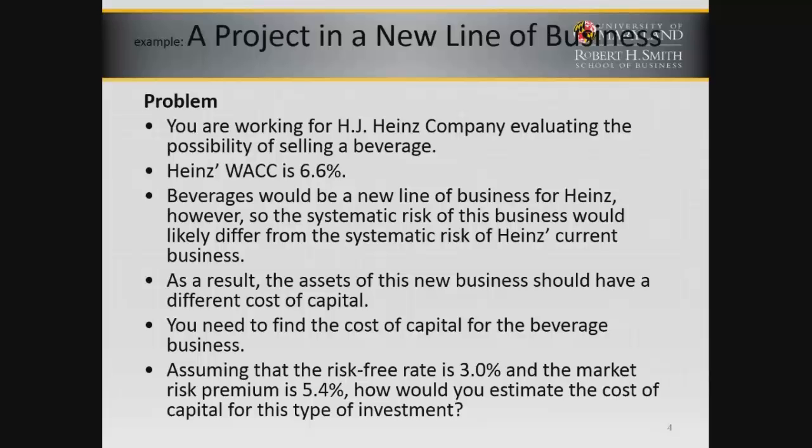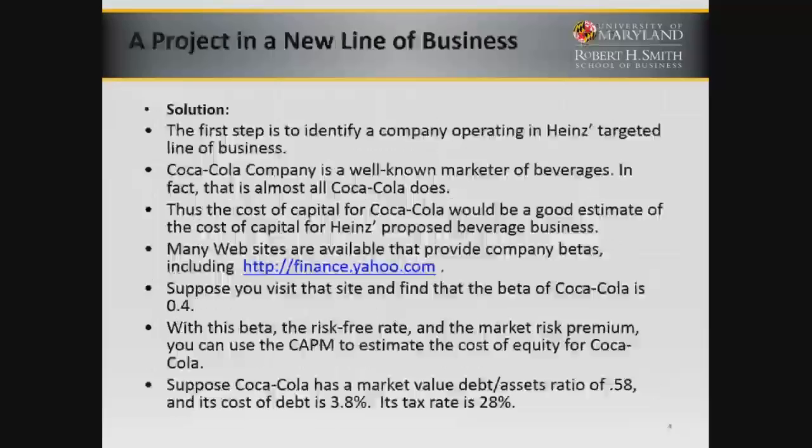Beverages would be a new line of business, so the systematic risk would differ from the systematic risk of Heinz's current business. So the assets here should have a different cost of capital. So we need to find the cost of capital for the beverage business. Assume that the risk-free rate is 3% and that the market risk premium is 5.4%. How would you estimate the cost of capital for this type of investment?